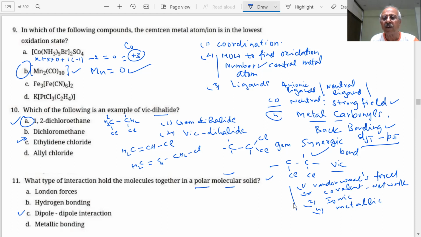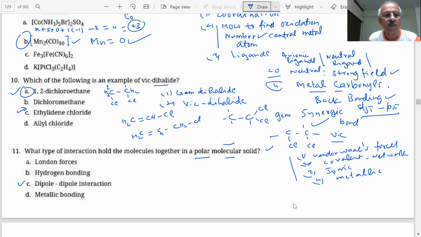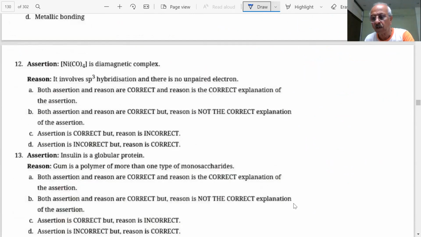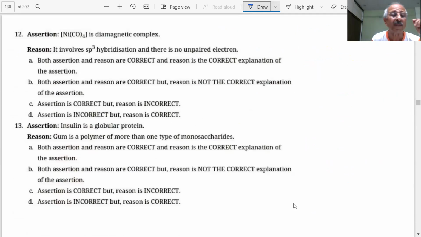Whenever you have dipole, the London forces always exist in every case, students. They add up. Here our appropriate answer is C. If they say more than one, then there will be London forces also.